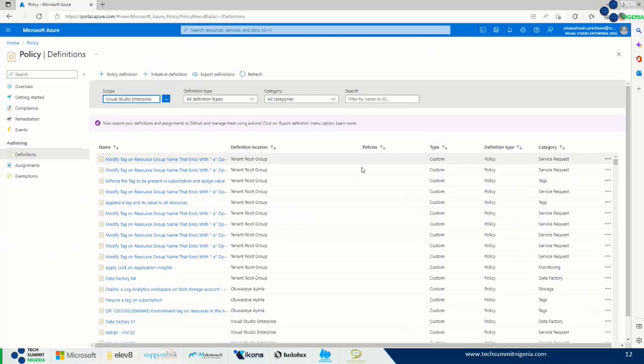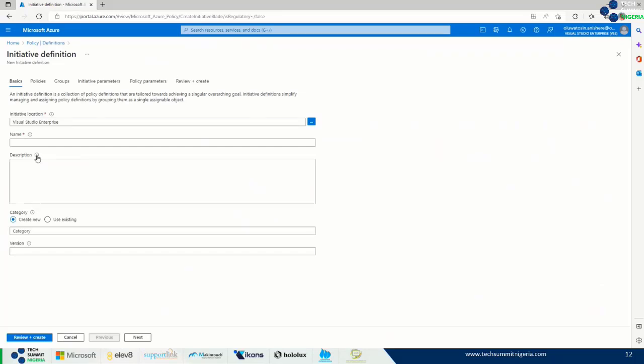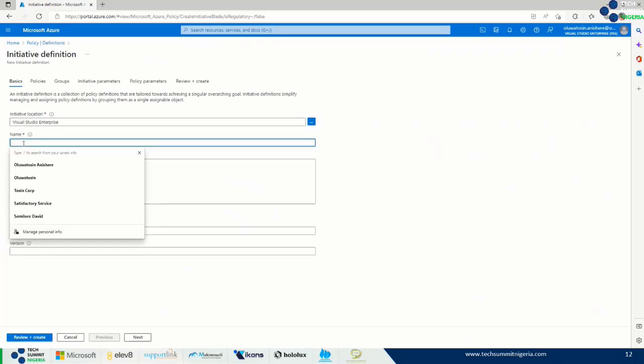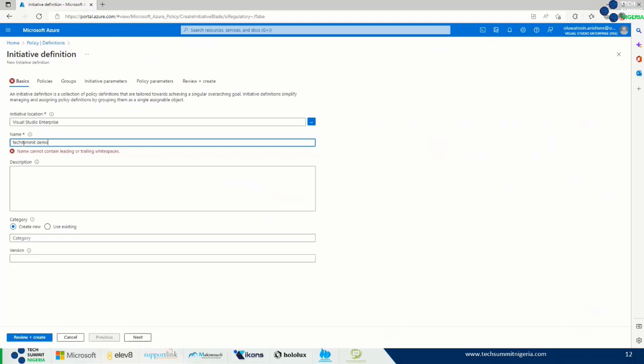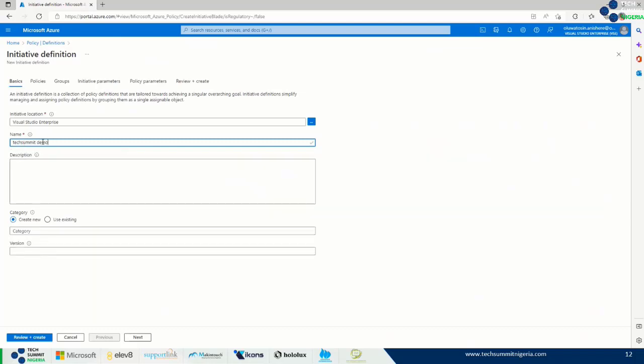Okay, so from here, we are going to click initiative definition. From the initiative definition, we want to give it a name: Tech Summit Demo. That's the name I want to give to it. I can use that as the description as well.